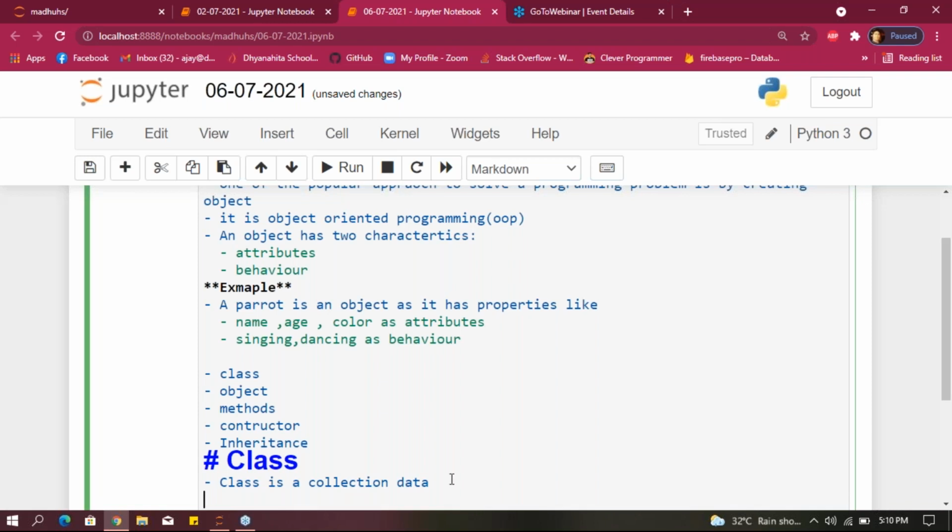Collection of data, and you can call it data members and member functions.